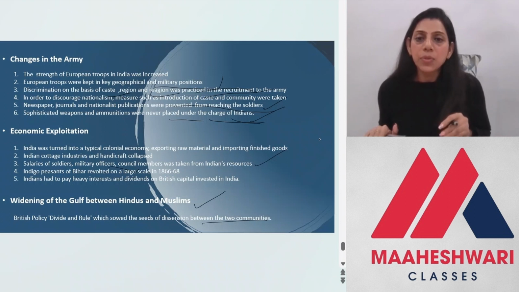So they kept sowing this seed of divide and rule thing, and that is how they kept the Hindus and Muslims away from each other to avoid any kind of further rebellion.